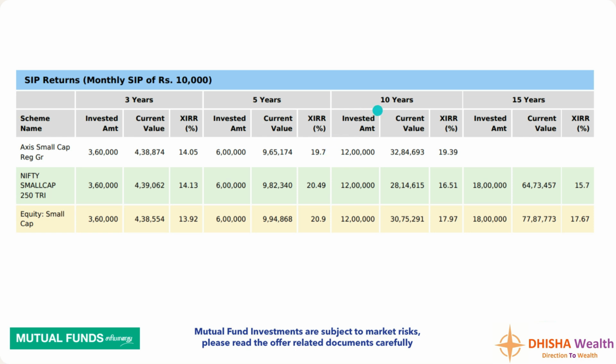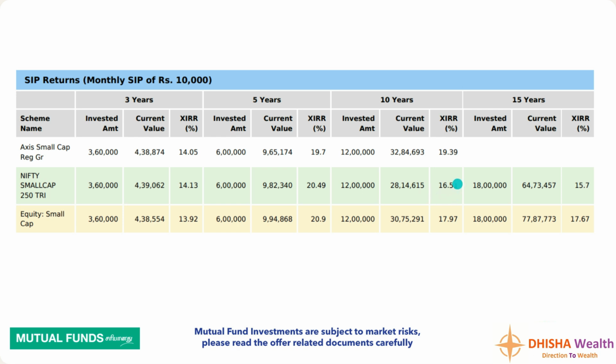In a 10-year period, the investor would have invested 12 lakh rupees. The current value is 32,84,693 rupees, XIRR 19.39%. Comparing the same tenure with the benchmark index, that is a passive fund, Nifty Small Cap 250 TRI, the investor amount is the same, 12 lakhs, whereas the current value is 28 lakhs. There is a huge difference over the period of 10 years.